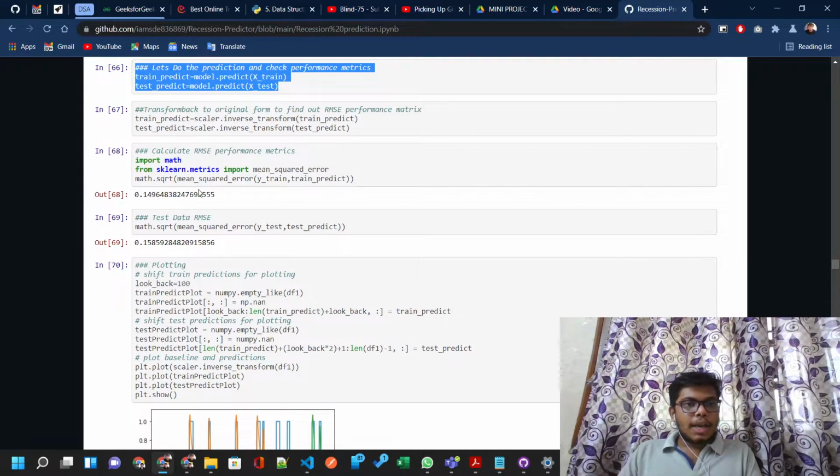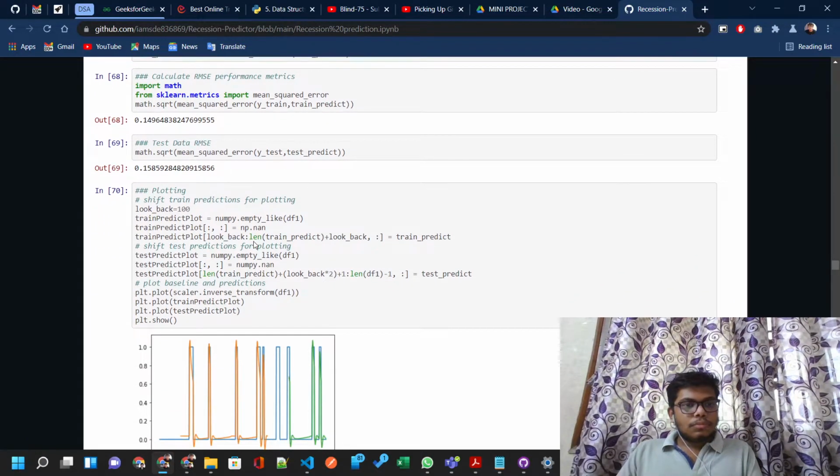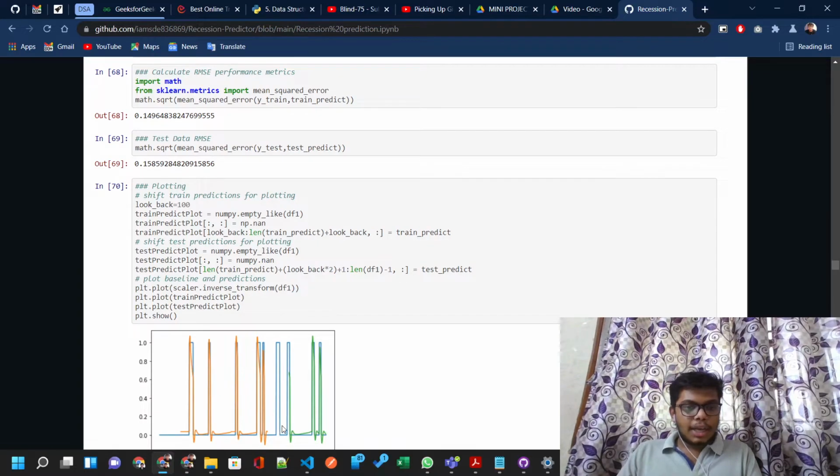So our RMSE is 0.149, which is quite good. Here the green and orange are the predicted ones, and the blue is the graph from the original dataset, which is the truth.